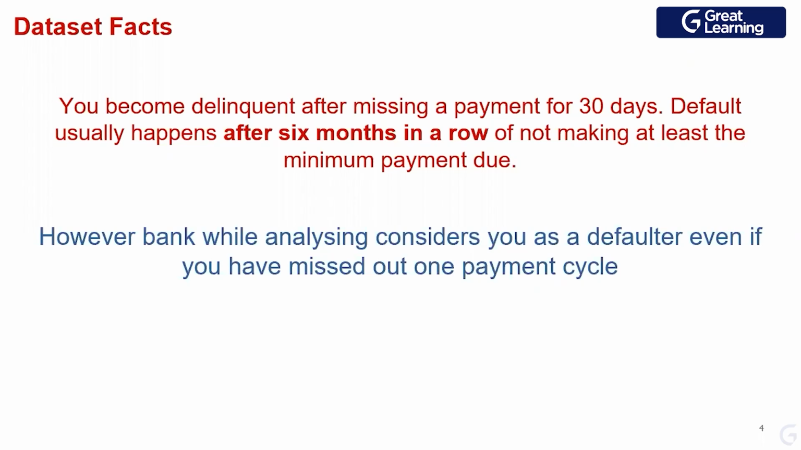The data set which I have picked up also considers you as a defaulter even if you have missed out one payment. Why does the bank generally look at data like this? Because they will keep an eye on you. If you have missed a payment for one cycle, or for 2 cycles, the probability of you becoming a defaulter is higher than somebody who has never missed a cycle.